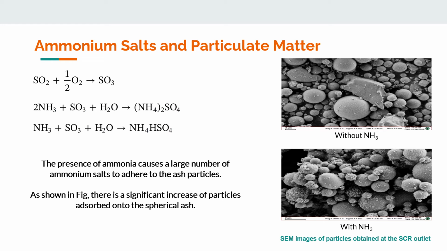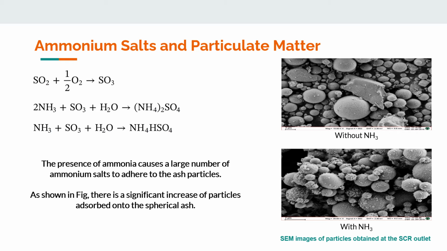Our next process is ammonium salt and particulate matter. The excess ammonia may directly form ammonium-containing particles in the flue gas. Commercially, vanadium-based SCR incorporates vanadium oxide, V2O5, that also enhances the oxidation of SO2 to SO3 in the flue gas. SO3 reacts with water vapor forming a mist of sulfuric acid, which then reacts with gaseous ammonia to form ammonium sulfate salt. Ammonium sulfate and ammonium bisulfate you can see in the last two equations.